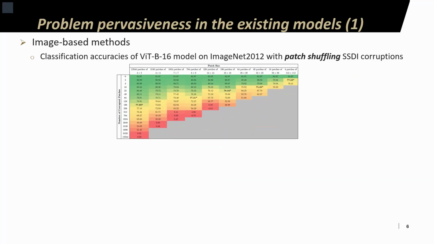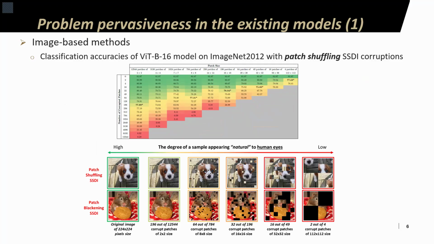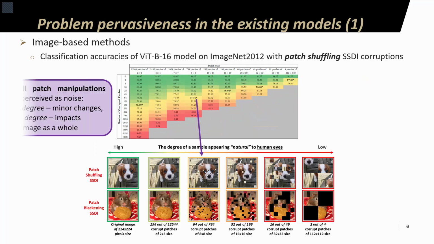Now, in order to explain this behavior, let us examine qualitative samples. Here we show randomly picked samples at different degrees of SSDI corruption along with the original images. First, with regards to smaller patches, we can see that image manipulations with small patch sizes are much less impactful and can be perceived more as noise.